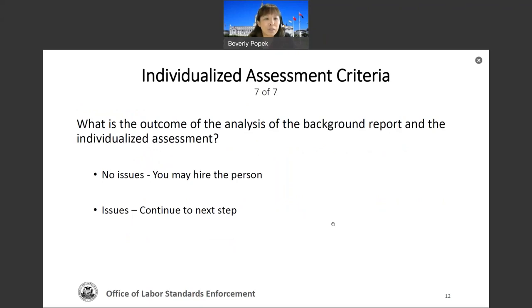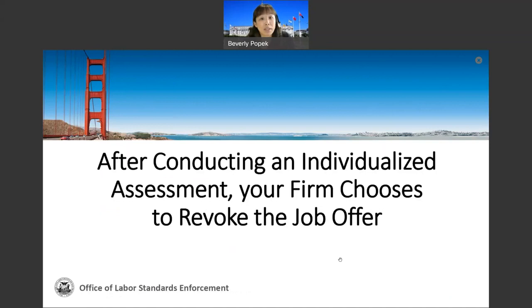Now, ultimately, when you get to the end of the individualized assessment, what is the outcome of the analysis of the background report and the individualized assessment? If you don't have any issues, you could just hire the person. But if you do have issues, and remember the issues are that the actions you have seen on the background report are directly related to the position at hand, then you can continue to the next step, which is that your firm has chosen to revoke the job offer.